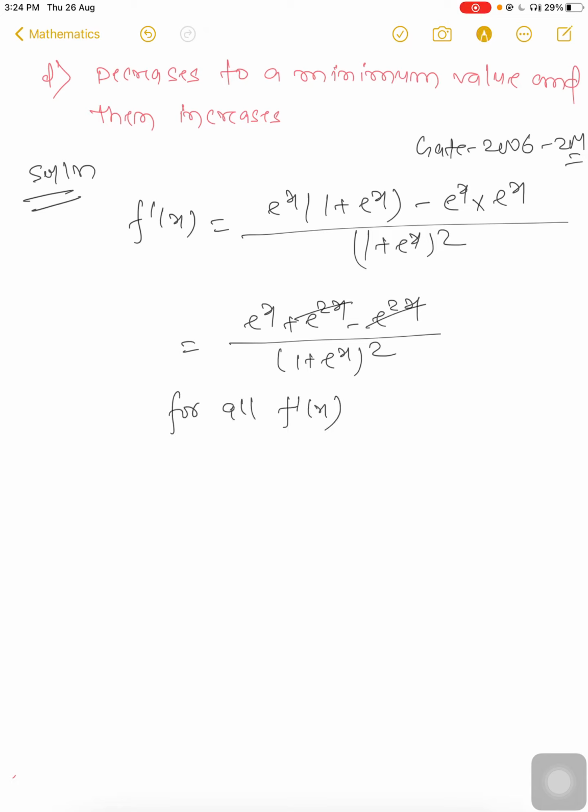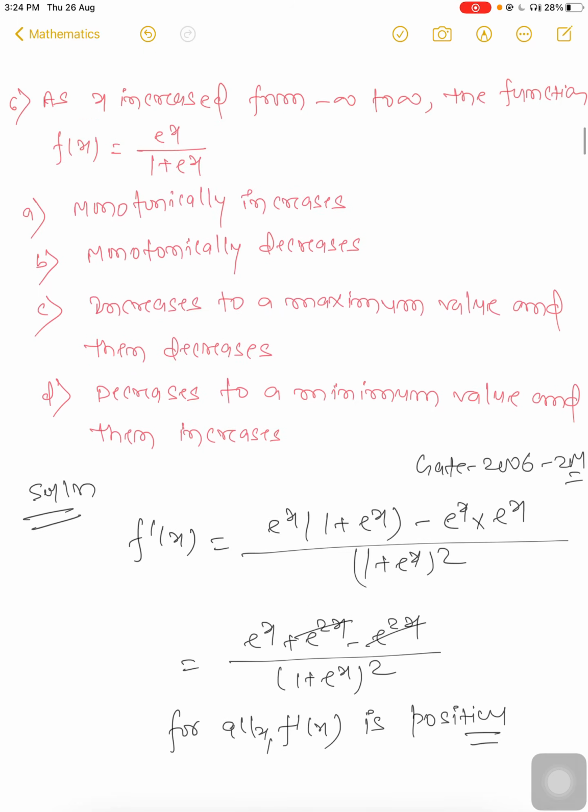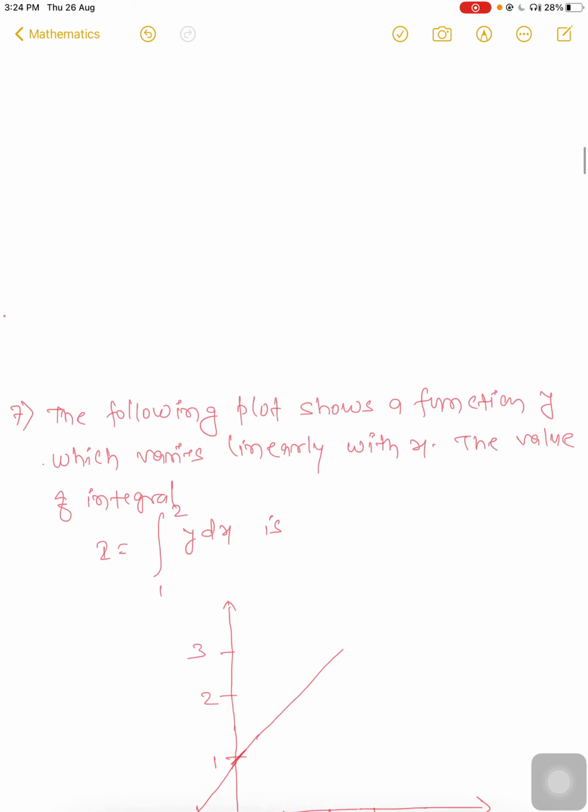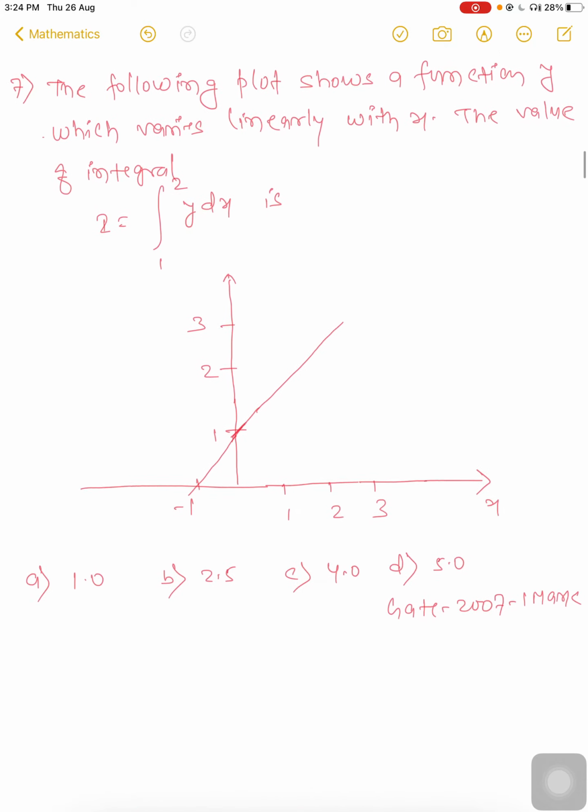So for all values of x, f dash x is positive. For all values of x, f dash x is positive means the function is always increasing, monotonically increasing. If f dash x is negative, then it will be decreasing.